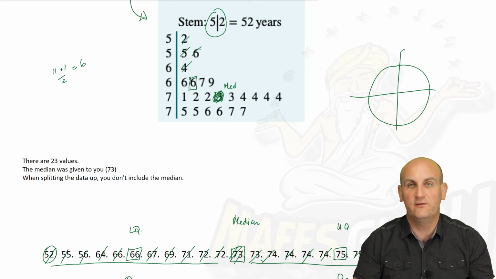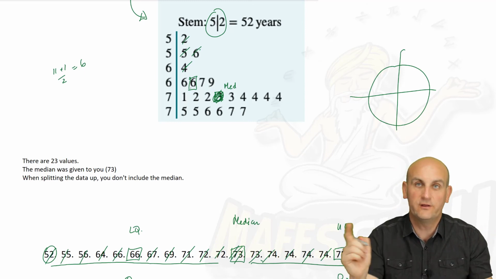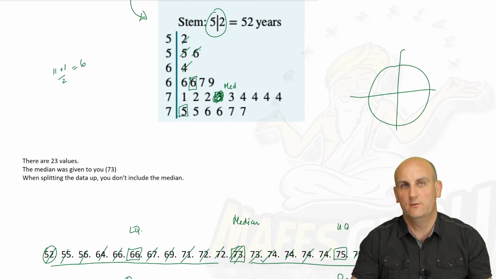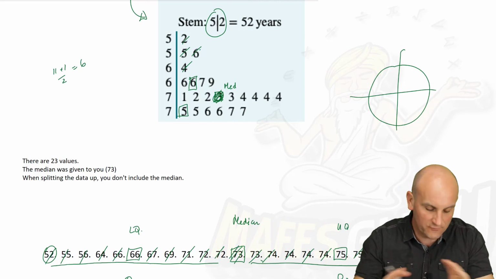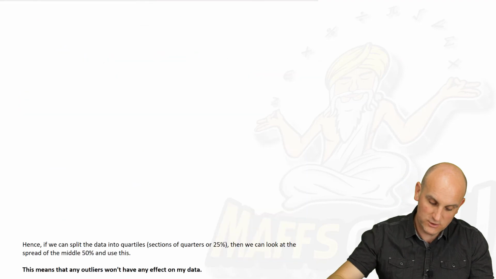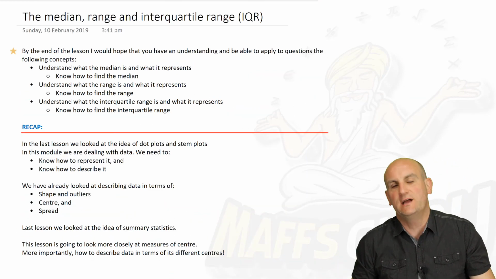Now, the funny thing is, because it was the 6th data item from the beginning, it's also the 6th data item from the end. 1, 2, 3, 4, 5, 6, which gives me 75, which is exactly what we came up with. Now, if you didn't understand that, that's fine. How you do this is totally up to you. But I'm pretty sure that that is the end of this lesson on the median, range and interquartile range.